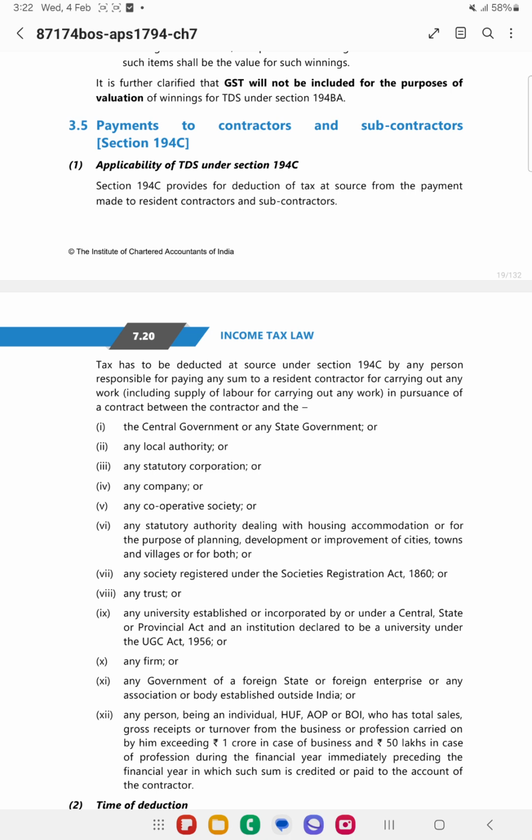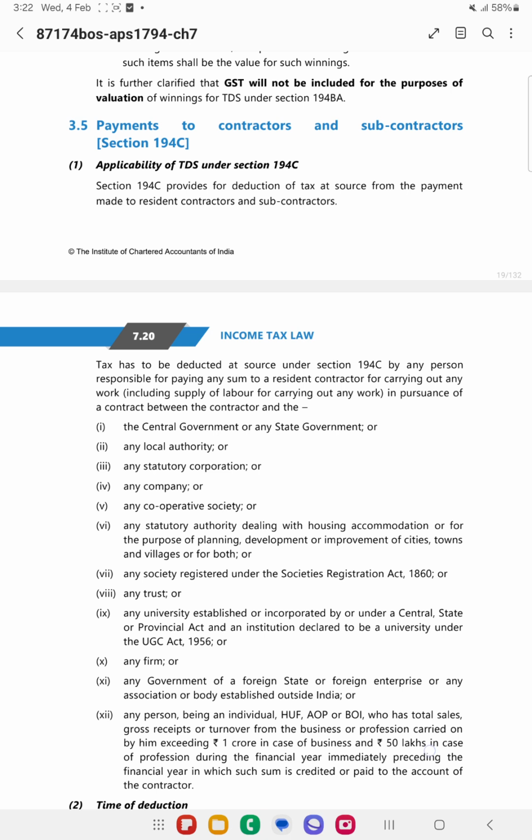If any payment is made by government institutions, it might be a university, company, cooperative society, trust, firm, or individual, HUF, AOP, BOI who is having gross receipts or turnover exceeding 1 crore in case of business and 50 lakh in case of profession, then this section will be applicable.